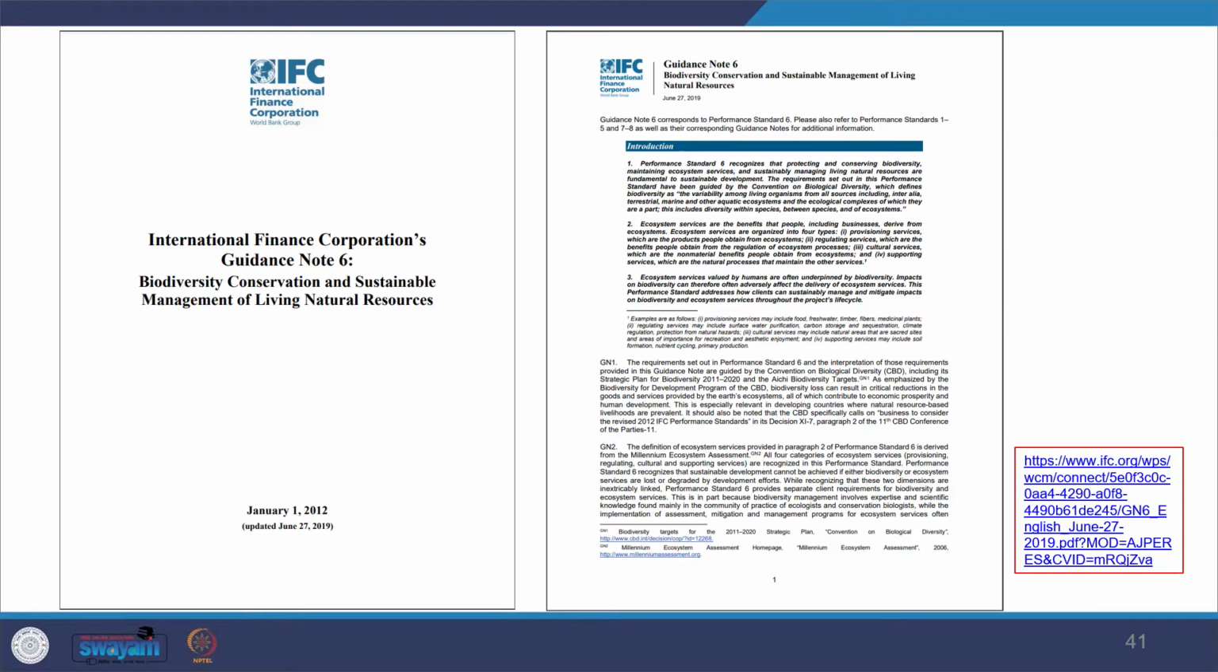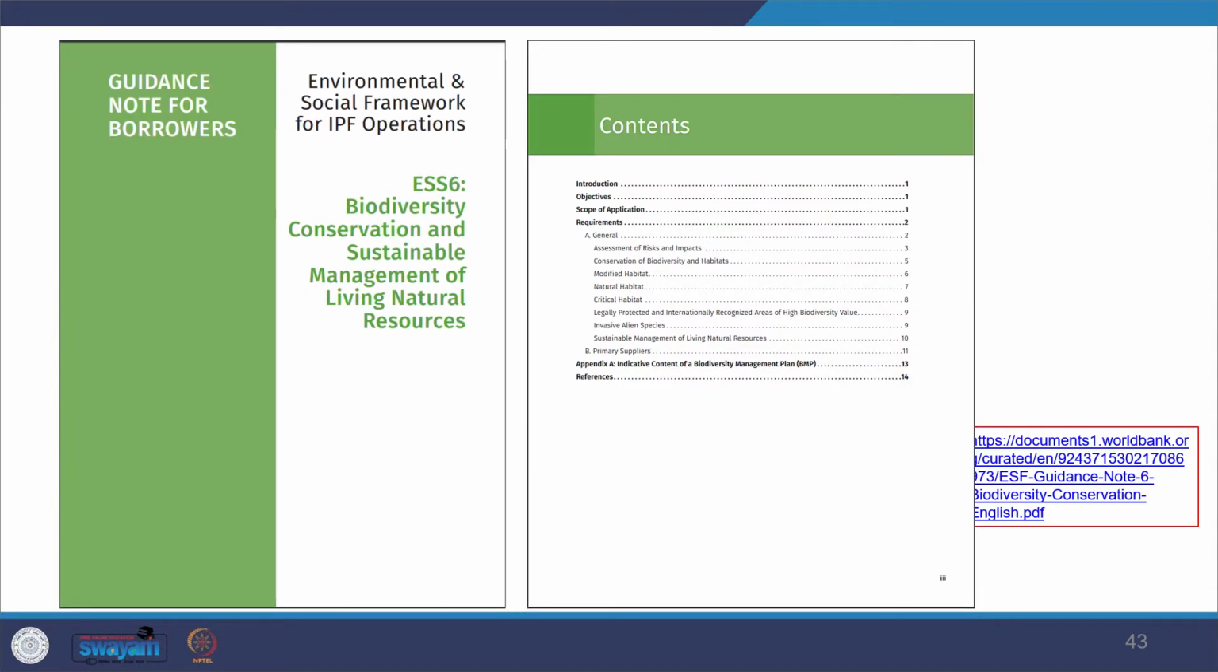And you see that even IFC Performance Standard 6 recognizes the cultural value of biodiversity. I've also given you the link to download it. World Bank ESS 6 also recognizes the cultural value of biodiversity. The link is provided so that you can review the framework. So now we have seen various key concepts and definitions, and you see that EIA needs to take care of both the tangible and intangible components